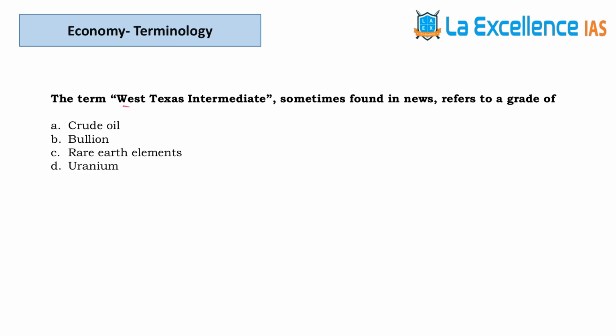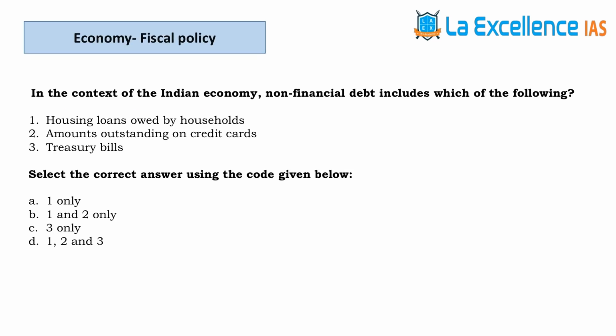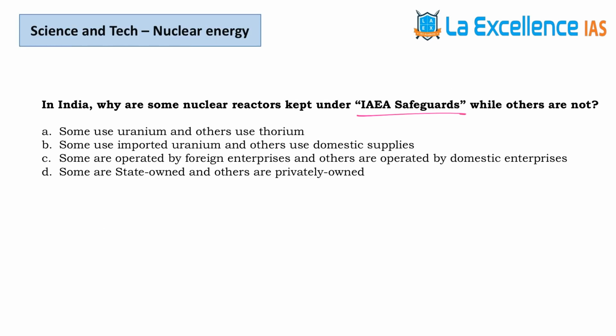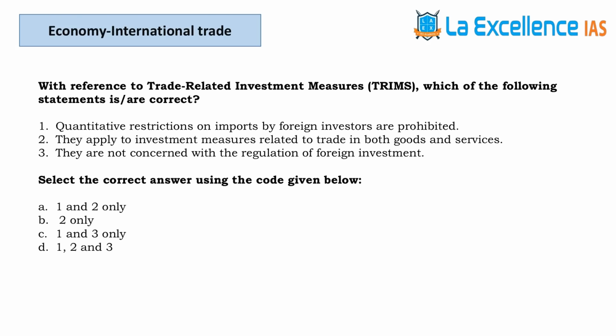Next question is about Vex Testas intermediate. It is crude oil. Next question is about the debt instruments. The answer for this question is D. Next question is about the IAEA standards. The answer for this question is C. Next question is about the trade related investment measures. The answer for this question is A.